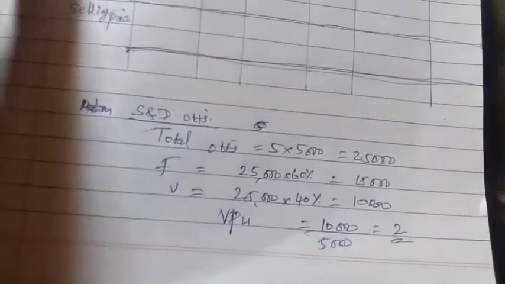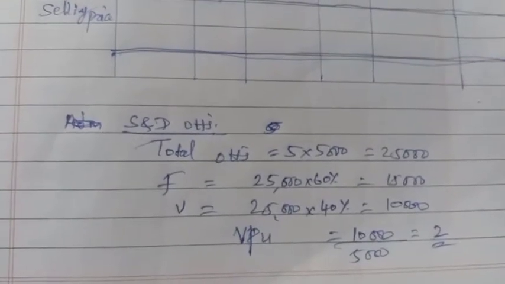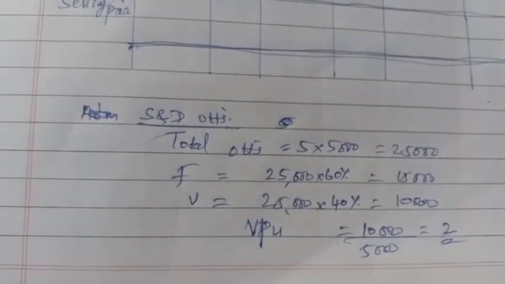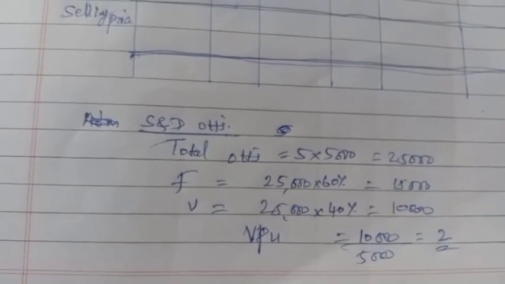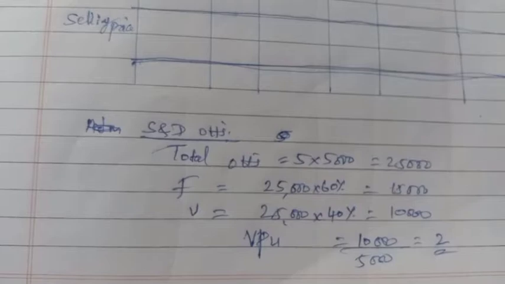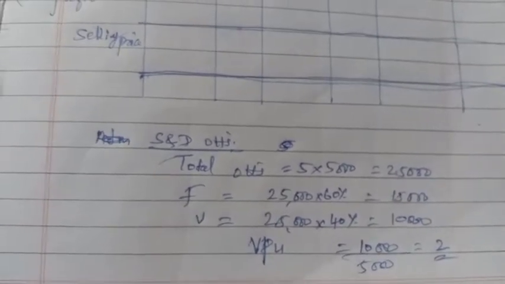So first we have to do the working note. Only for selling and distribution we have to do the working note. So 5 rupees into 5000, the units produced at 50% capacity. Same thing we have to use. 5 into 5000, you will get 25,000.